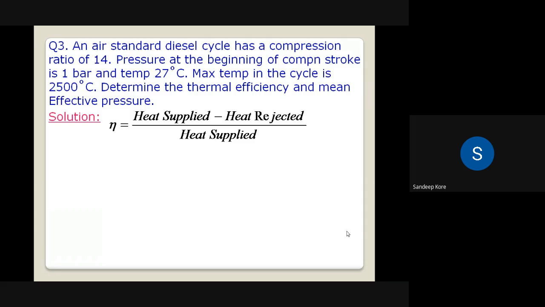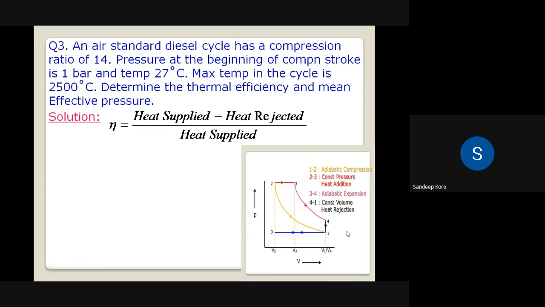Now here we are not using that formula of 1 minus 1 upon r raised to gamma minus 1, into the bracket rho raised to gamma minus 1 divided by gamma into rho minus 1, because the volumes are not given. So instead of that, we are using the basic formula of efficiency, that is heat supplied minus heat rejected divided by heat supplied. Amount of heat supplied is mCp into T3 minus T2. Amount of heat rejected is mCv into T4 minus T1. So we'll see how to find out the heat supplied and heat rejected.